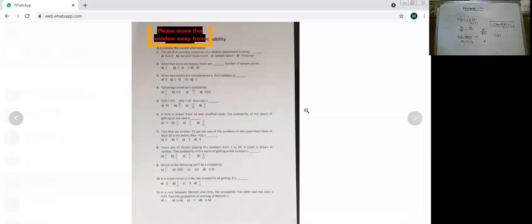Now, the 8th one. There are 15 tickets bearing the numbers from 1 to 15. A ticket is drawn at random. The probability of the event of getting a prime number is, you should think. Now they have asked you the probability.